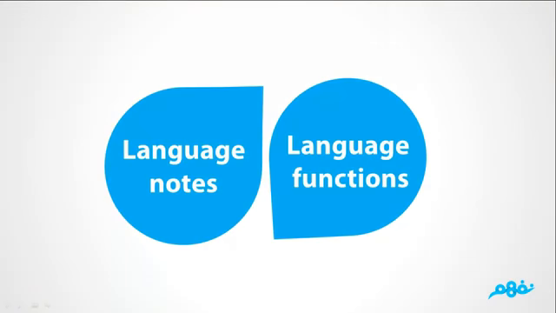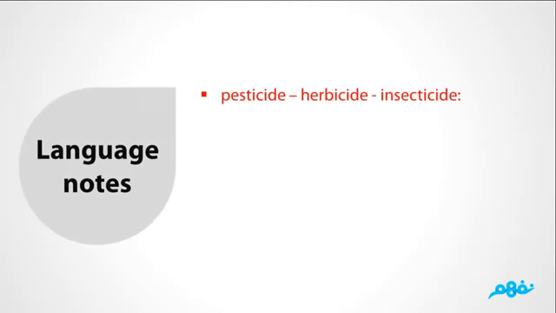Language notes, language functions. The difference among pesticide, herbicide, and insecticide. Pesticide is used in farms and fields to get rid of insects. Herbicides are used to get rid of harmful herbs and weeds. But insecticide is used at homes to get rid of insects.